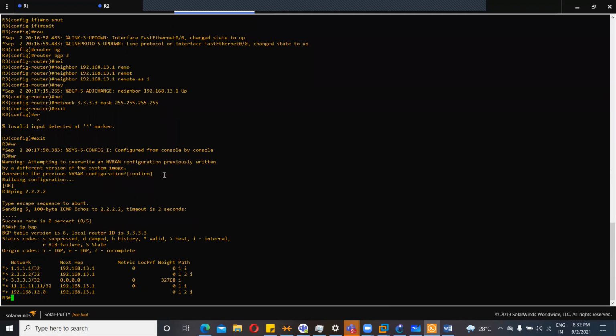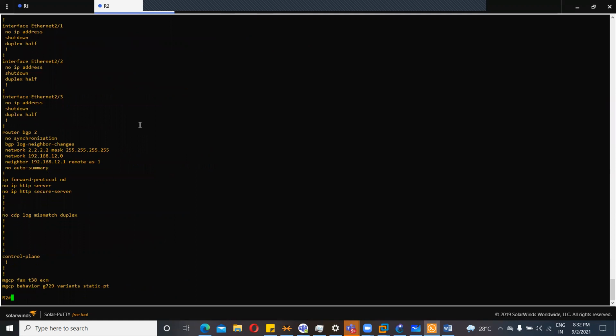I think we can even make sure if I configured the loopback IP.